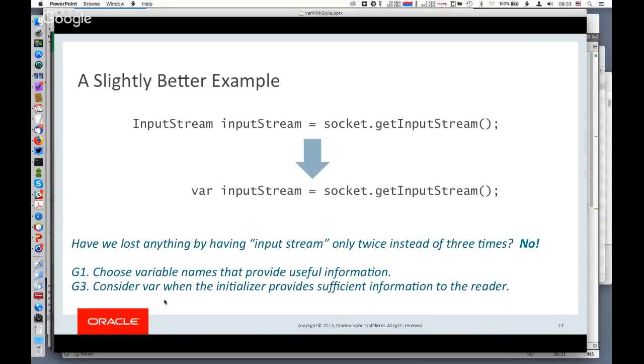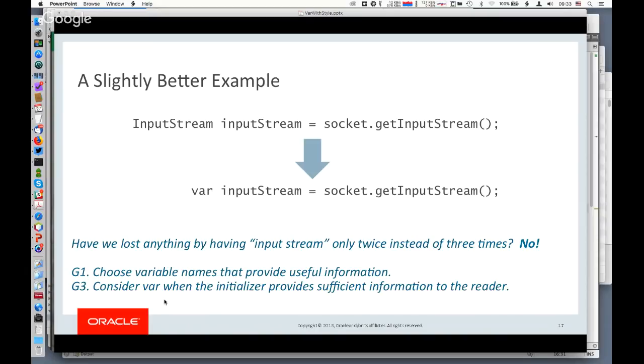So really, the explicit type declaration is not adding anything. And so that's guideline 3, which is, hey, if you can look at the right-hand side and know exactly what's going on, then that is sufficient information for somebody to interpret the program, and so you don't necessarily need the explicit type anymore.